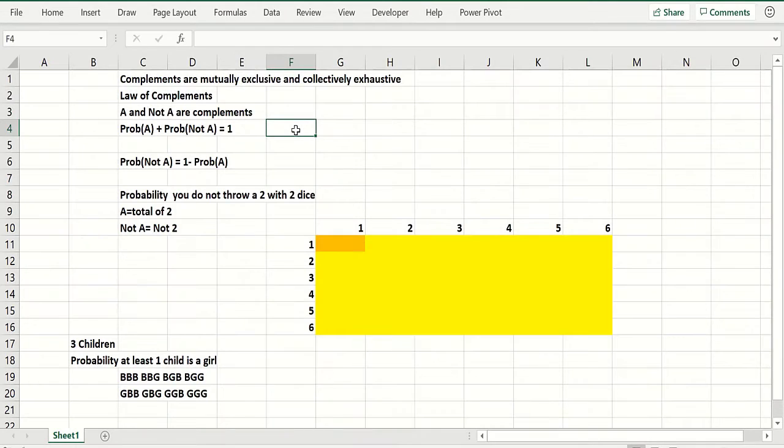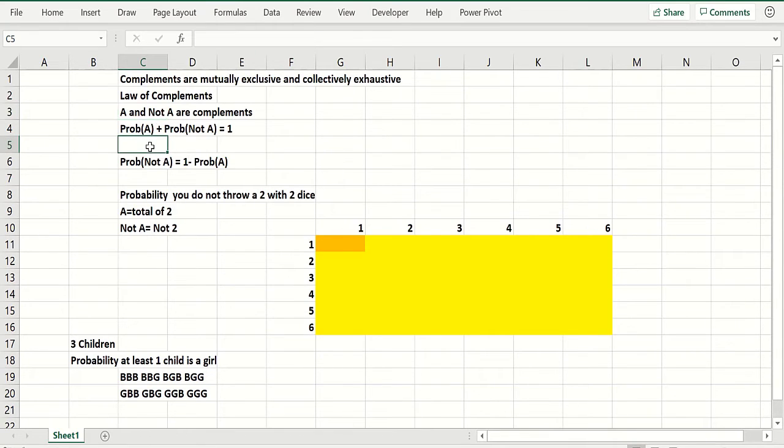In this video, we'll talk about an important law in probability, the law of complements. So what are complements? Events that are mutually exclusive and collectively exhaustive. So basically, the event A in the sample space and not A, which means A doesn't occur, are complements because together they include every point in the sample space. They're mutually exclusive because you can't have an event A and an event not A occur.